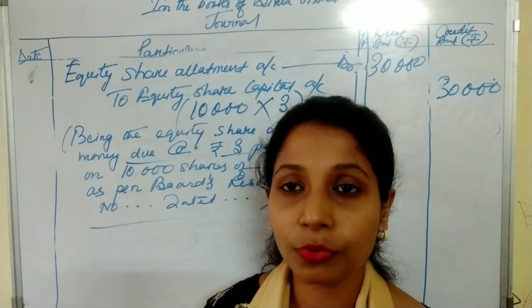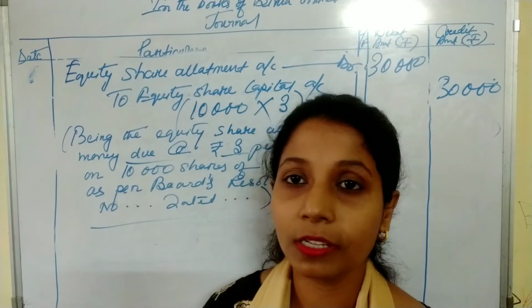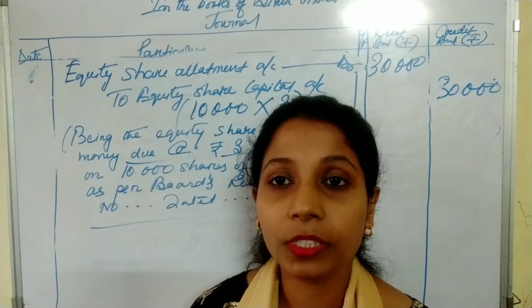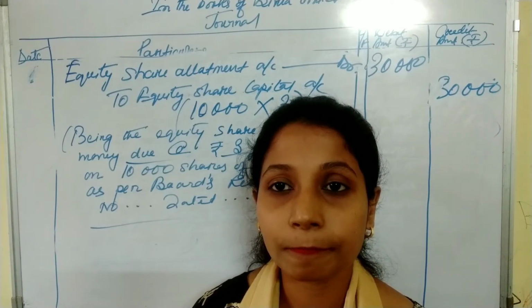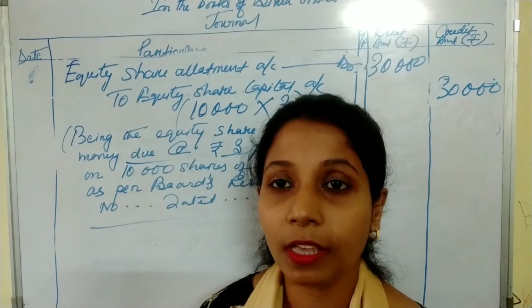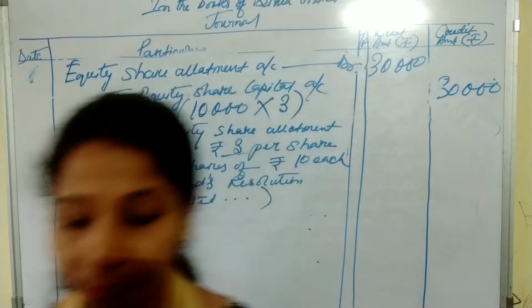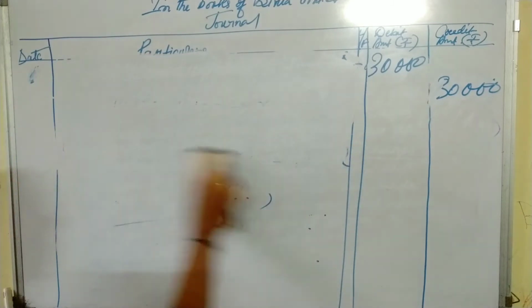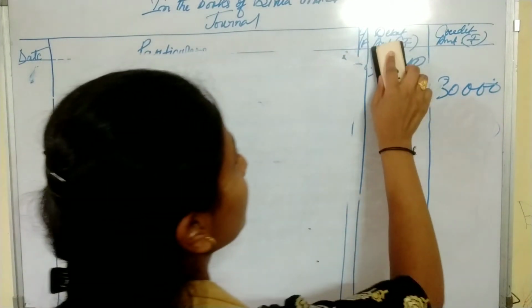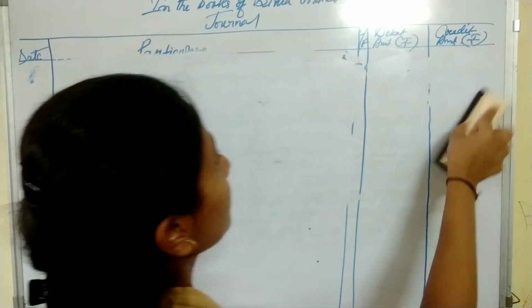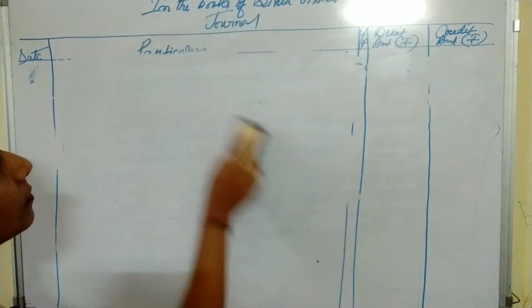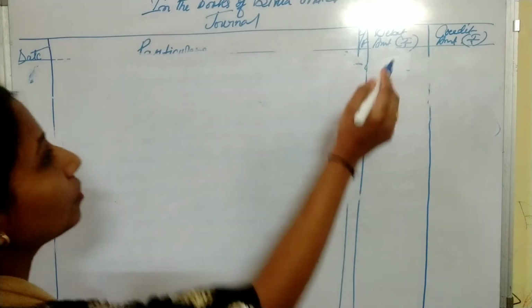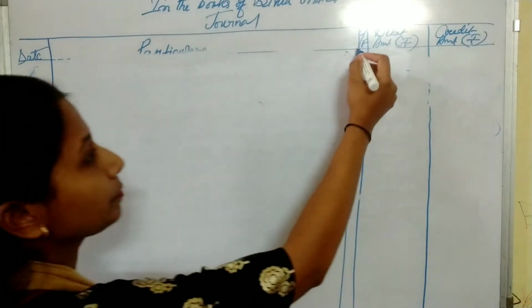So in this next entry, we will see how we will adjust the calls in advance money. This is the important journal entry, so see carefully.